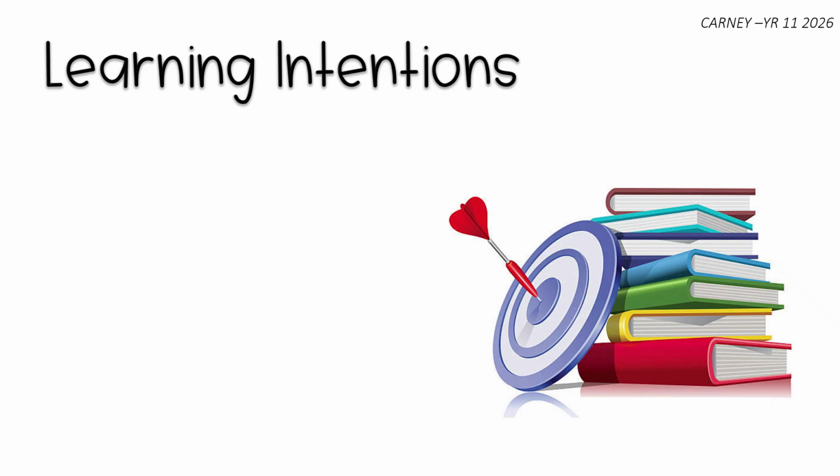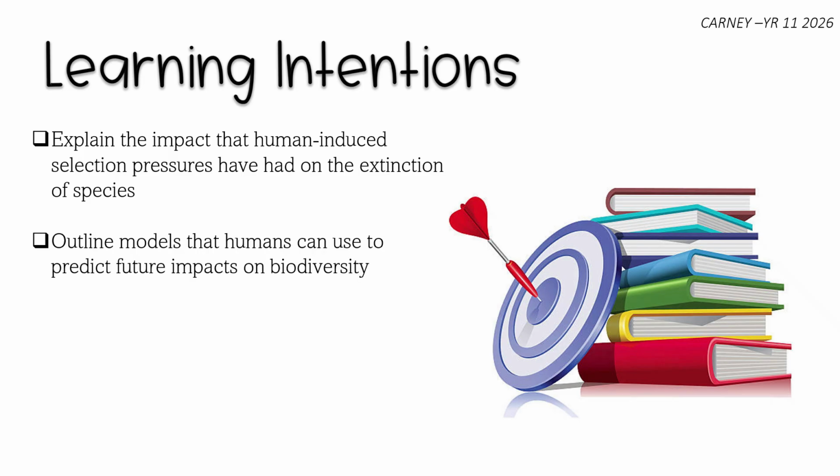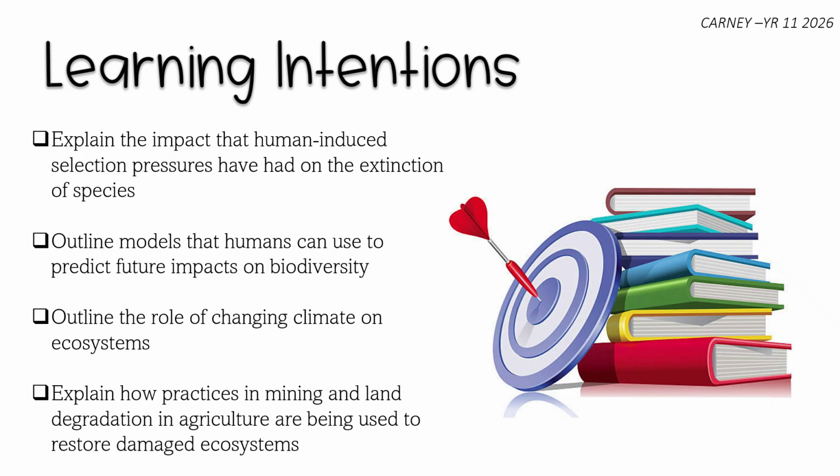Our learning intentions for this video: explain the impact that human-induced selection pressures have had on the extinction of a species, outline models that humans can use to predict future impacts on biodiversity, outline the role of changing climate on ecosystems, explain how practices in mining and land degradation in agriculture are being used to restore damaged ecosystems.